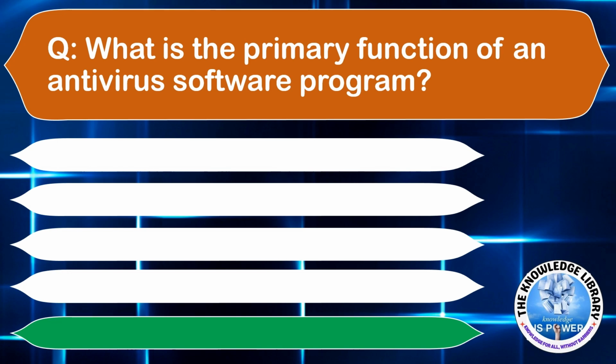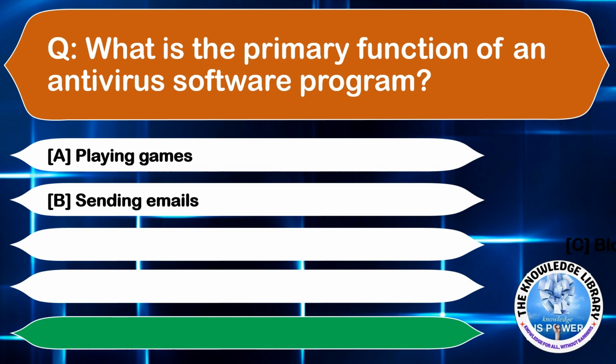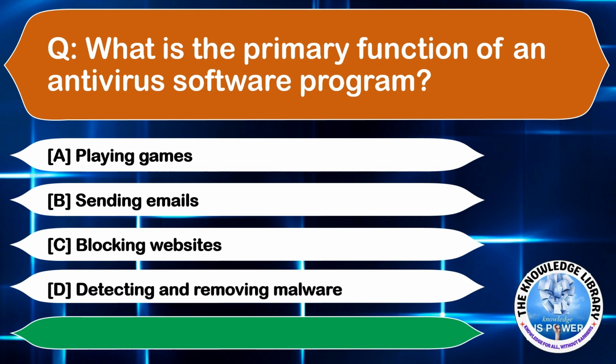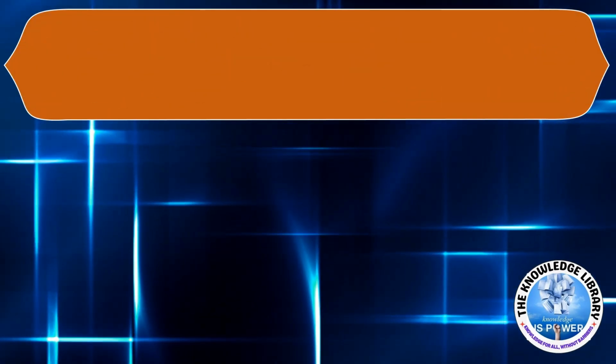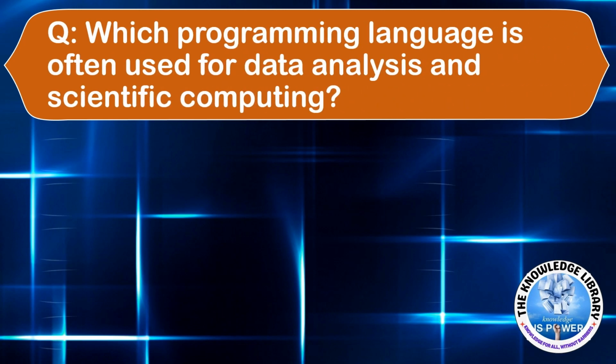What is the primary function of an antivirus software program? Option A, playing games. Option B, sending emails. Option C, blocking websites. Or option D, detecting and removing malware. The correct answer is option D. Moving to the next question.